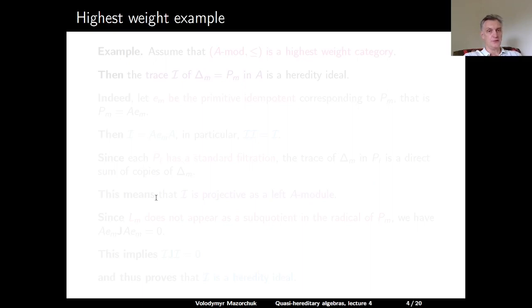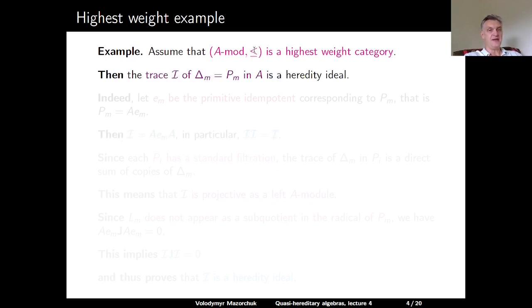Now let us look at a more involved example. Let us assume that A-mod is a highest weight category with respect to some partial order less than or equal to on the set of isomorphism classes of simple A modules. Define the ideal I as the trace of the projective module Pm, so m is a maximal index, so the projective module Pm coincides with the standard module delta m. So we consider the trace of this projective module in the whole algebra A, and we define our ideal I as this trace. So the claim is that this is a heredity ideal.